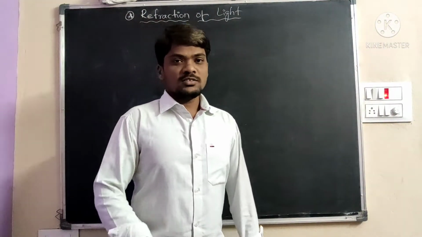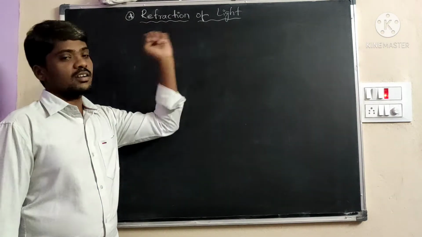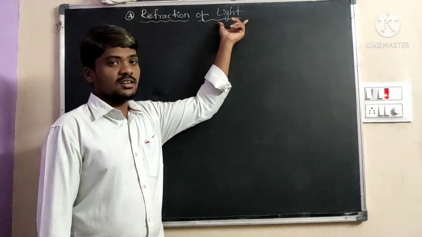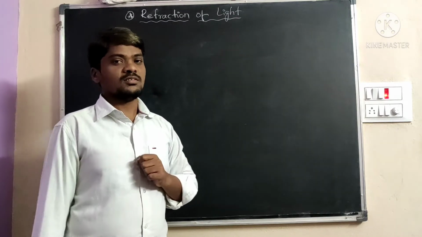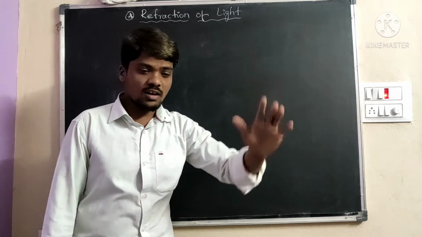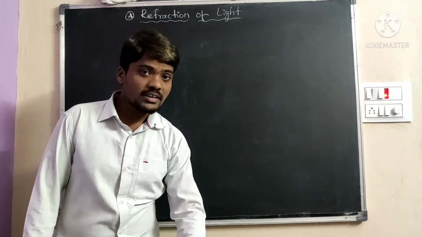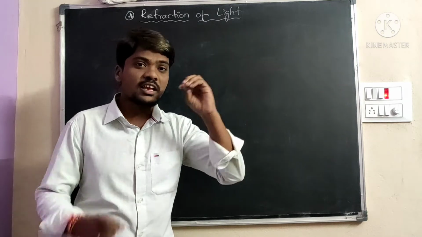So good morning students. Today we will be discussing the refraction of light. What is meant by light? Light is a form of energy which causes the sensation of vision. It's called light. When the light rays fall on an object, they enter our eye, and that makes the object visible.